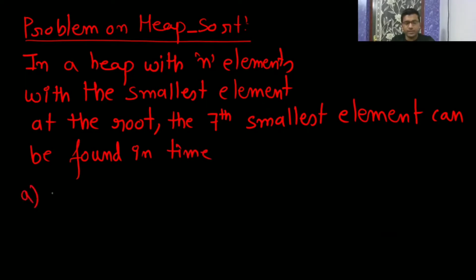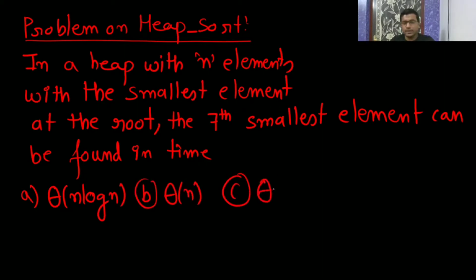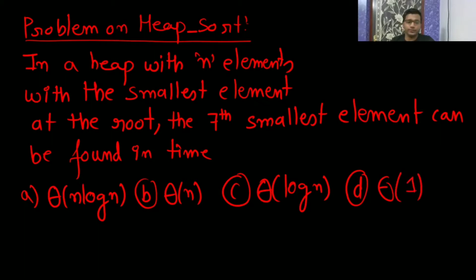The first option is theta of n log n, the second is theta of n, the third is theta of log n, and the next option is theta of. So first you people think, then I will give the answer.